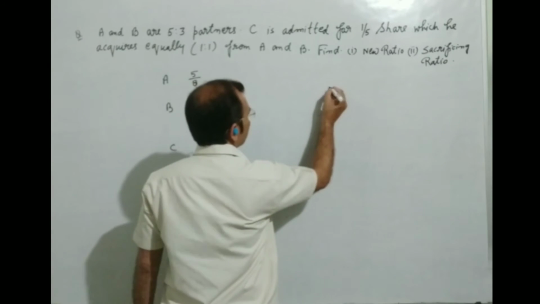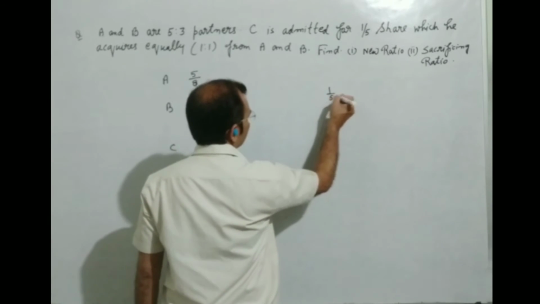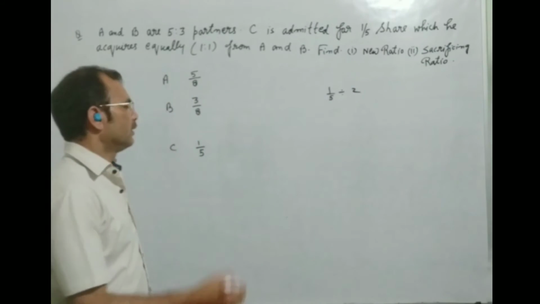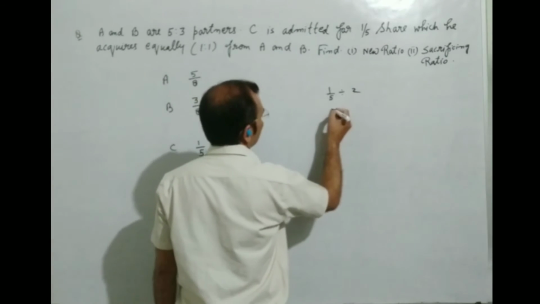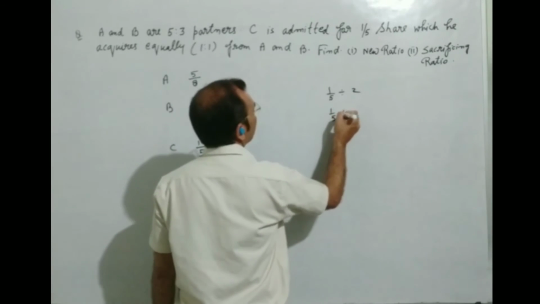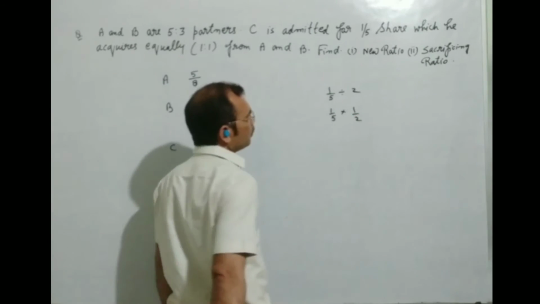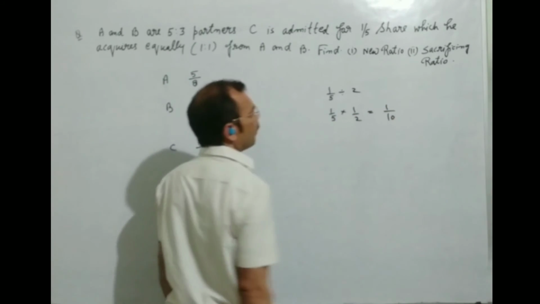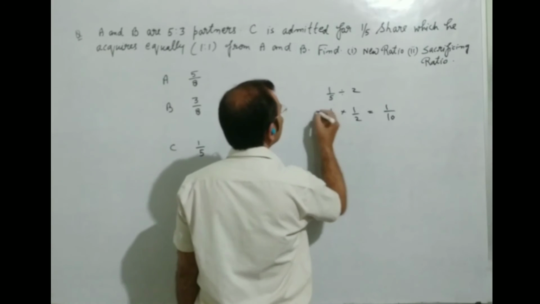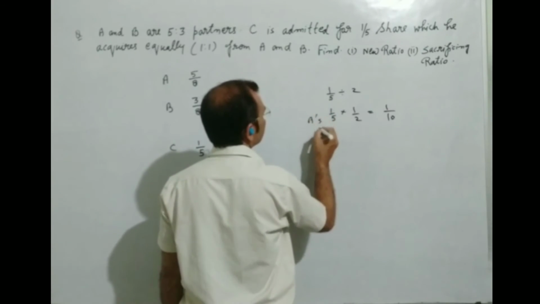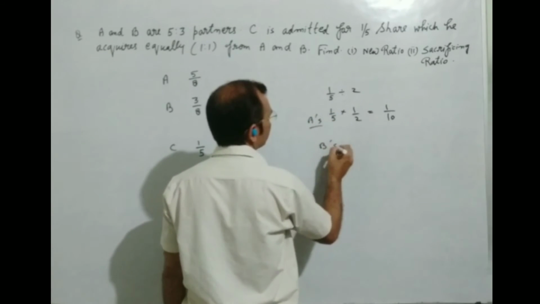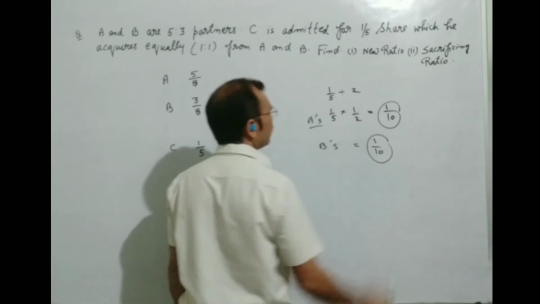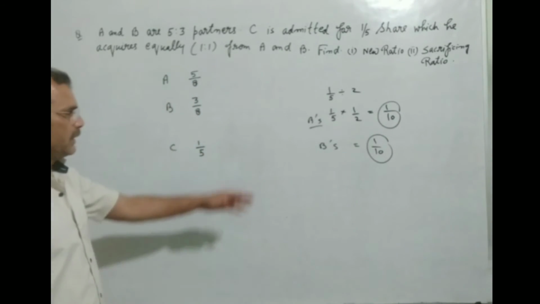Let's see. 1/5 divided by 2, because there are two partners, so we can write 1/2, and in this way we will find 1/10. This will be A's share, and B's share will be the same because their share was equal.